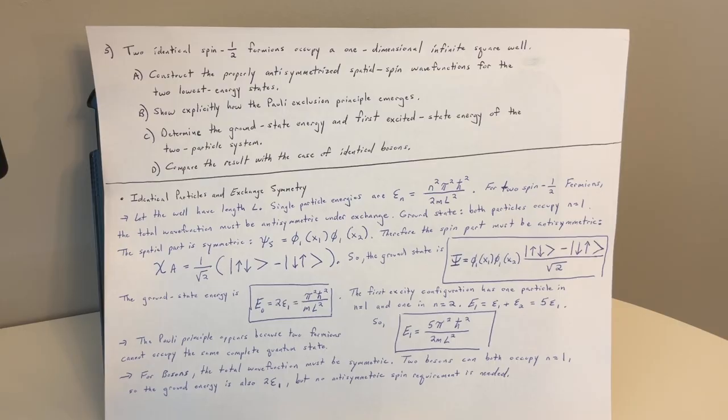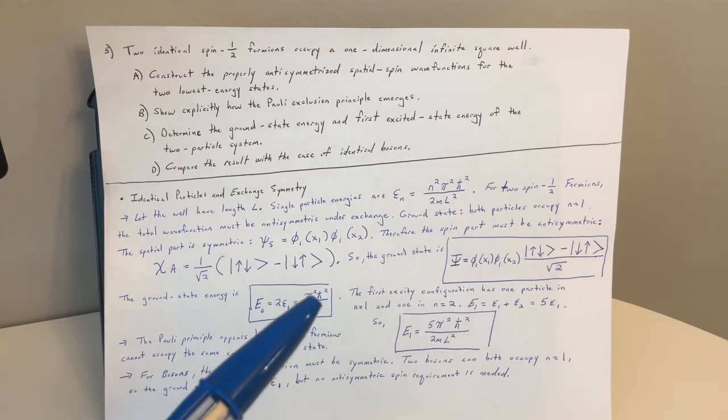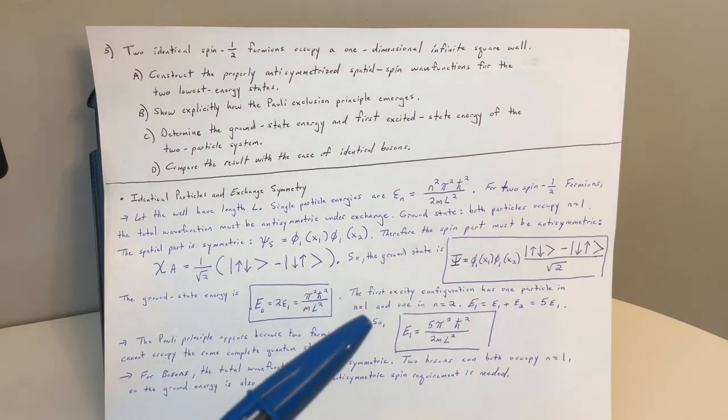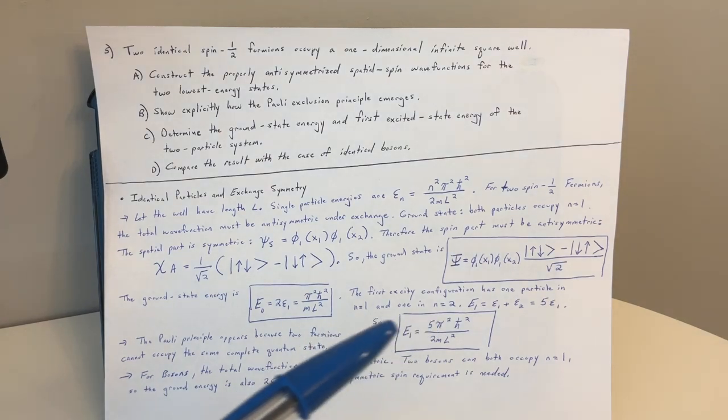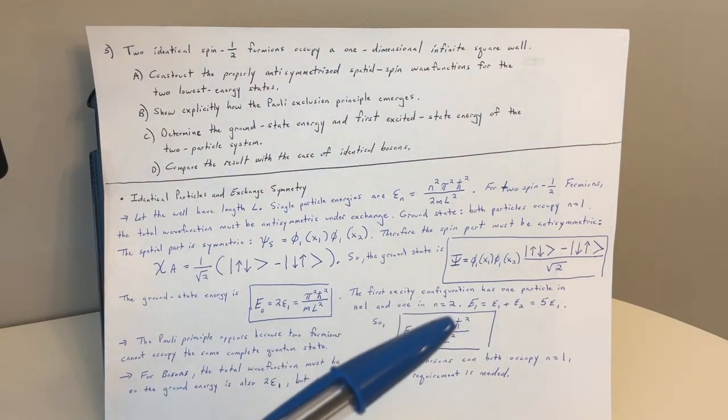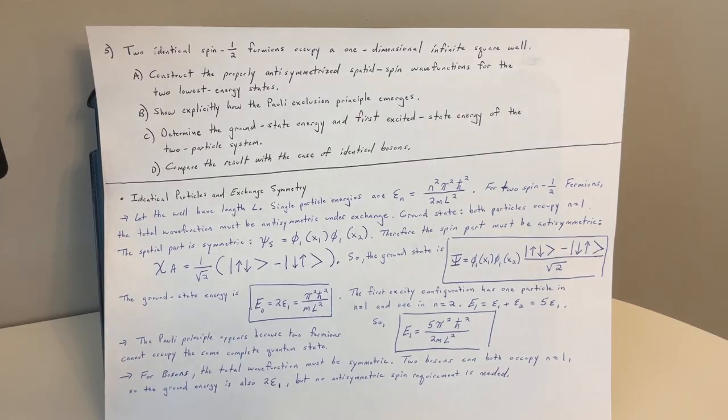Alrighty. Now from here, the ground state energy is E naught equals 2 epsilon sub 1 equals pi squared h bar squared over mL squared. The first excited configuration has one particle in n equals 1 and the other in n equals 2.